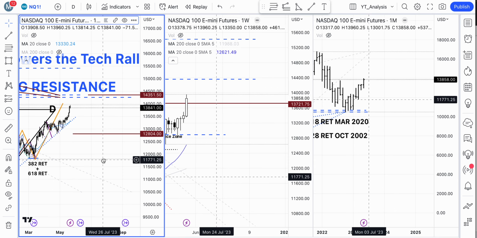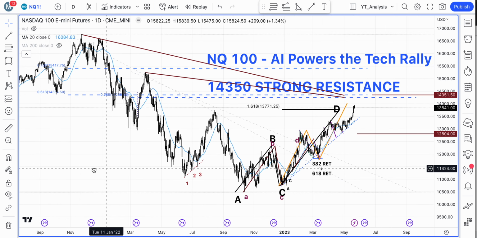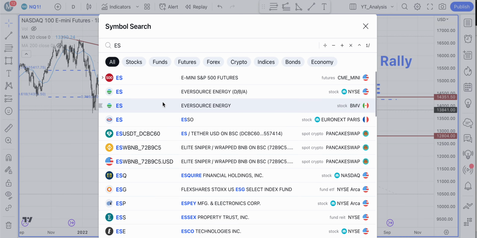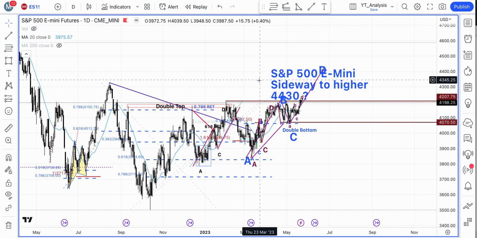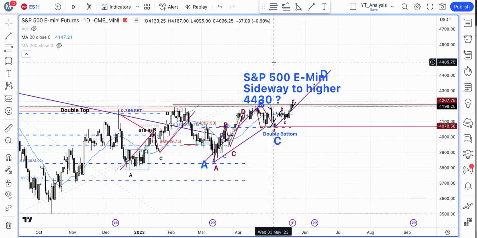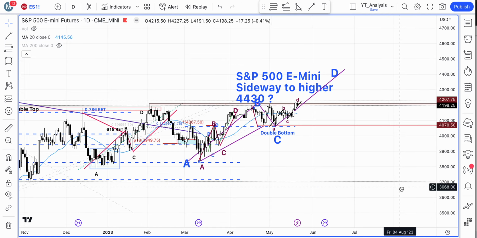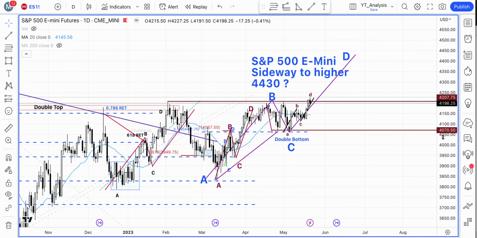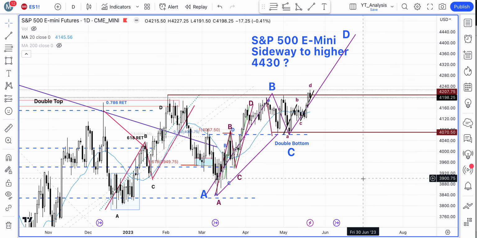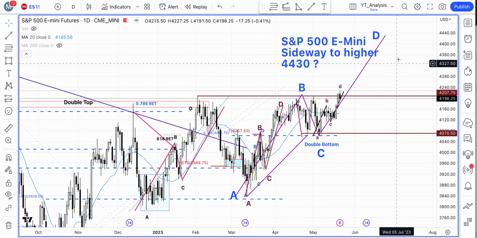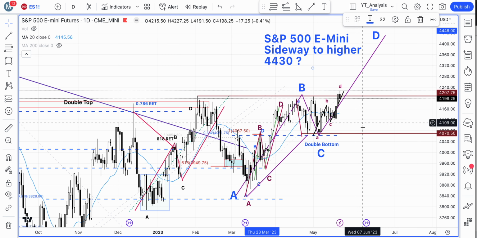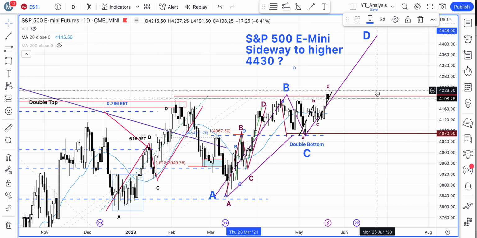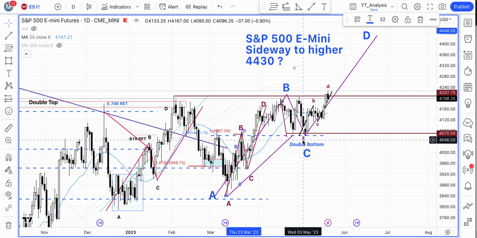So there we go. Then let's take a look at the SPX. So we are looking at the S&P 500 E-mini daily chart. For those of you, our subscribers who have been following our analysis for quite some time, you will know that we have this ABCD formation and targets defined here. And we also had a smaller one, which was around the 4,225 to 4,230 region.